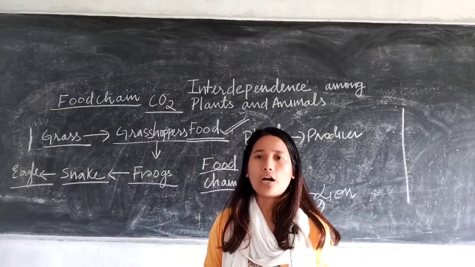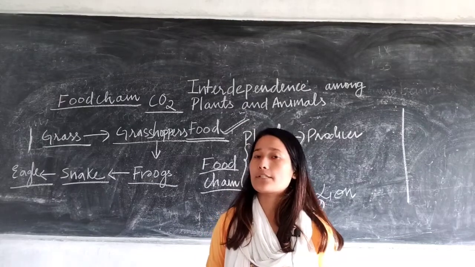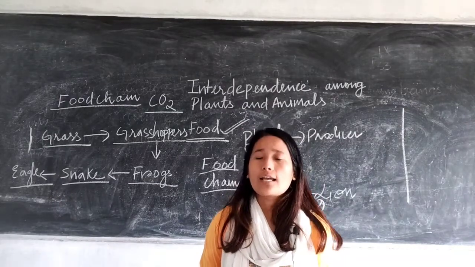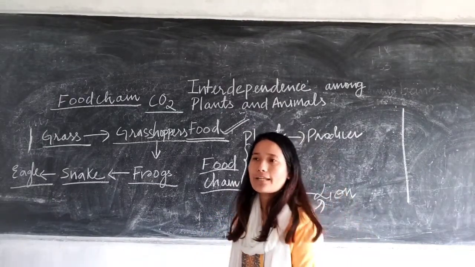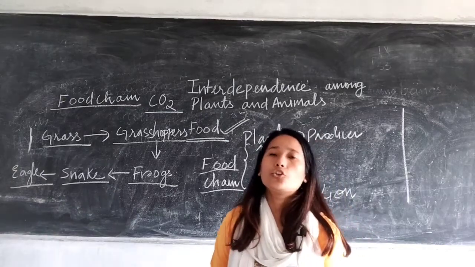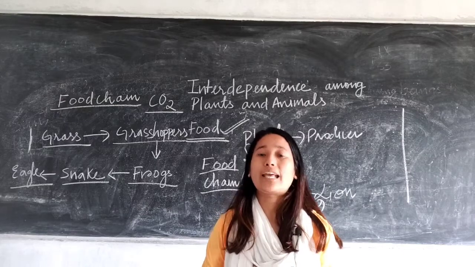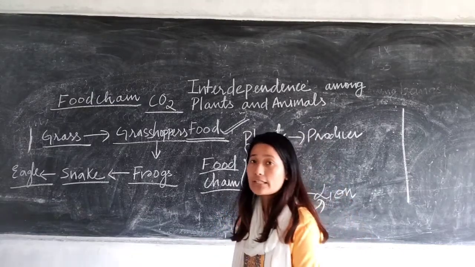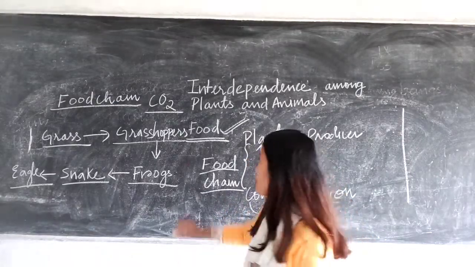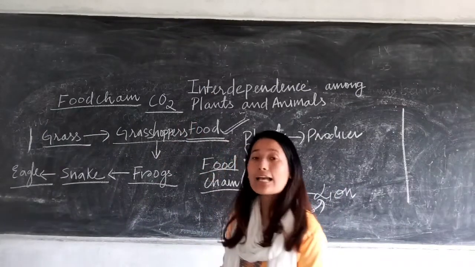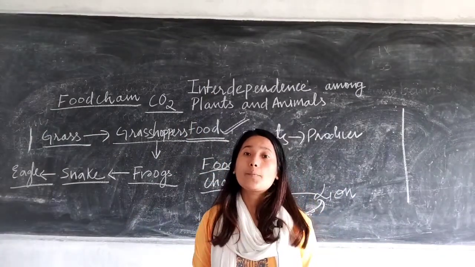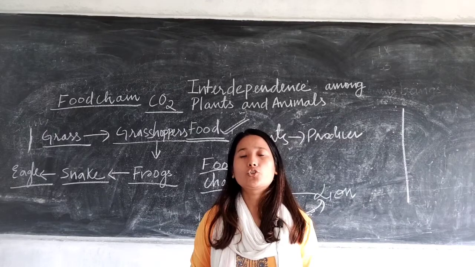In order to carry out photosynthesis. And who gives them the carbon dioxide? Carbon dioxide is released by different animals, because during the process of breaking down of food, the excretory product which is released along with the energy is carbon dioxide, and this carbon dioxide is taken up by the plants in order to prepare their food.